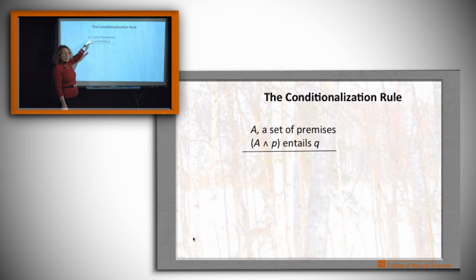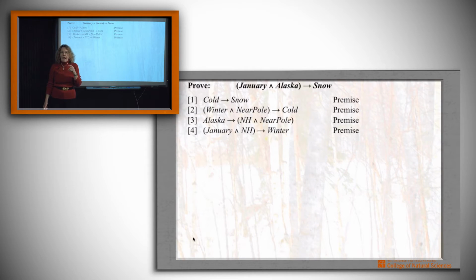It says that if we start with a set of premises, call it A, and we add some additional assumption, call it P, and those two together entail some conclusion Q, then what we're allowed to conclude is not Q all by itself, but that P implies Q. Now obviously it's really P and A imply Q, but remember that we never assert explicitly our premises. That's taken in the background. So we have that P implies Q. All right, so now let's see if we can make that happen.